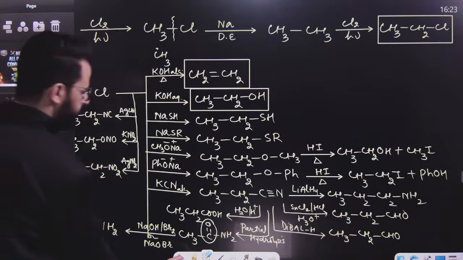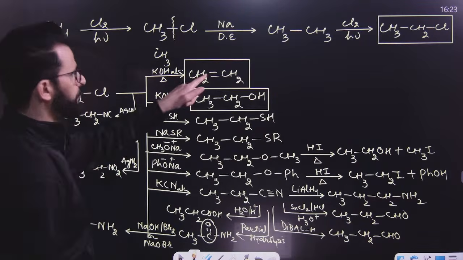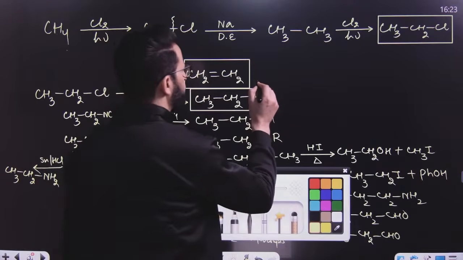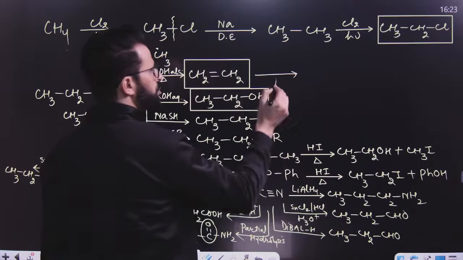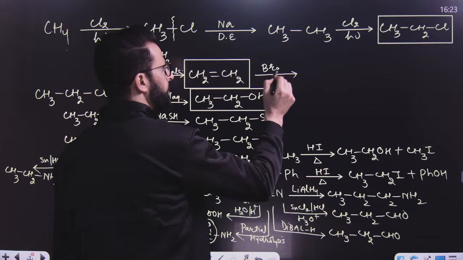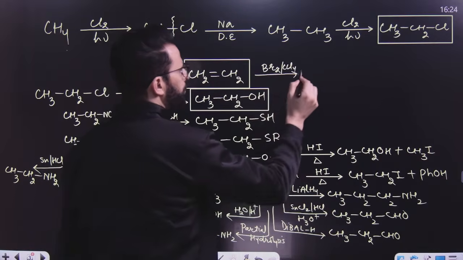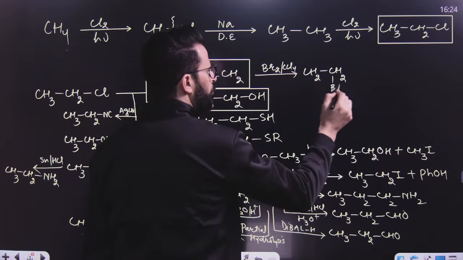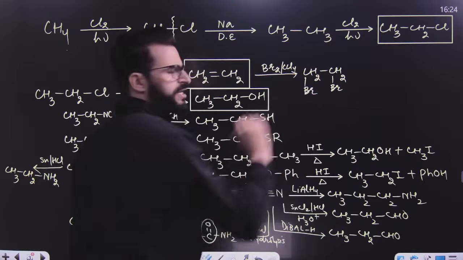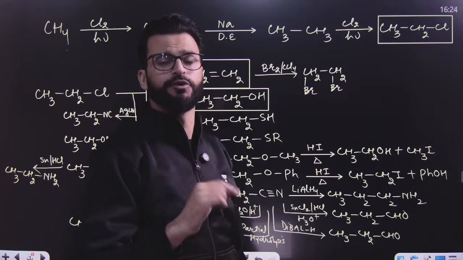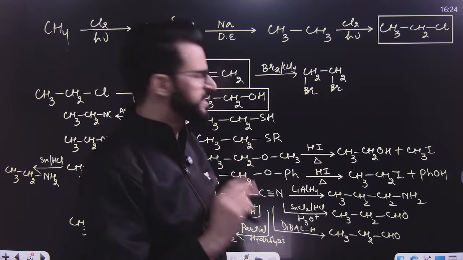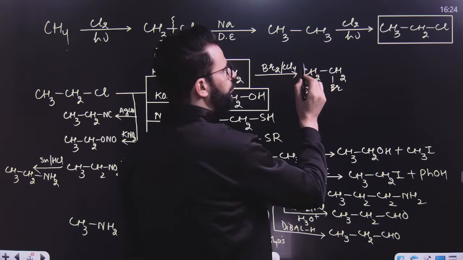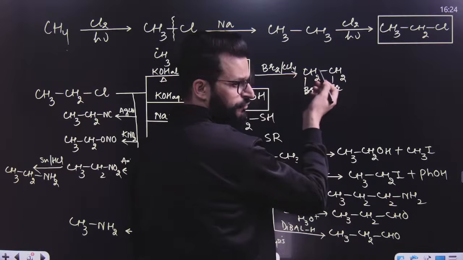Have a look. In this, we will be having this one. Now, if this is treated with, for example, bromine in CCl4, then the product formation will be like this: CH2, CH2, then bromine and bromine. Basically, addition of bromine takes place, anti-addition, and that means bromine addition takes place from two different sides. Now, this vicinal dibromide or 1,2-dibromoethane is formed over here.